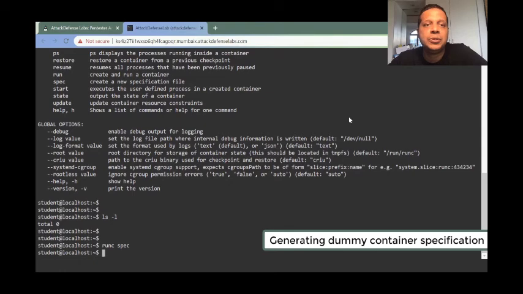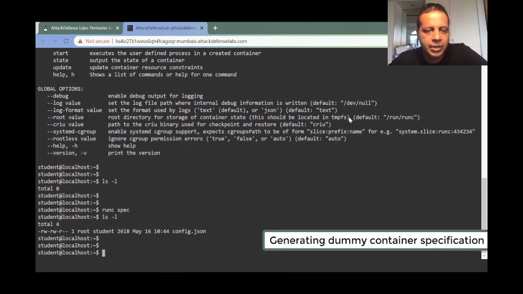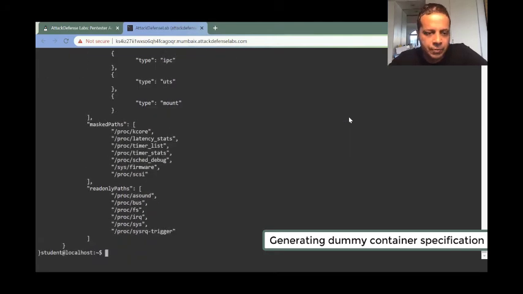So runc uses what is called a specification file, and using the specification file, it creates a container. So let's actually go ahead and see how we can do that. The command we've run is runc spec, which ends up creating a dummy container specification file. Let's open this config.json.